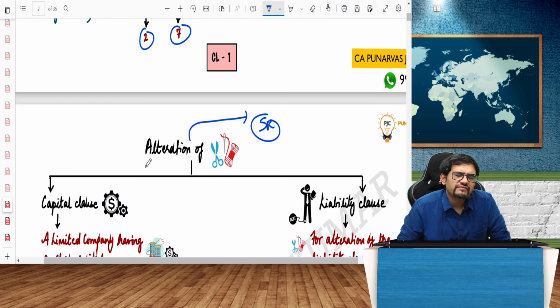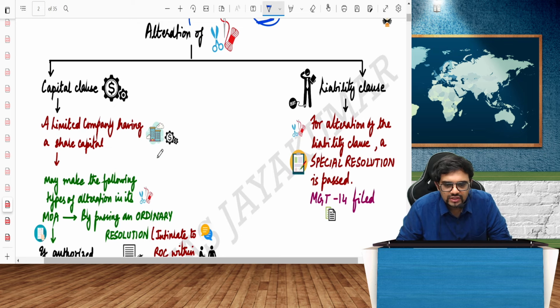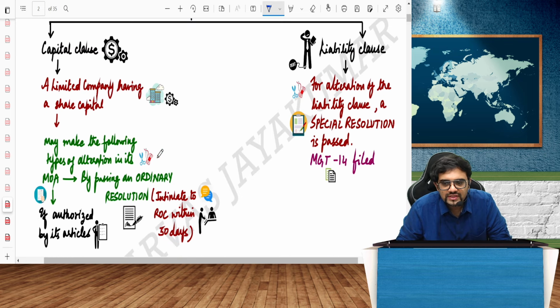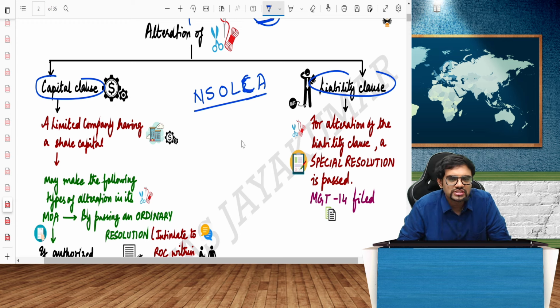So basically, every alteration of MOA always requires what resolution? Special resolution. There are two types of clauses, one is called the capital clause and the other the liability clause. We know that. So basically, you have the name clause, situation clause, objects clause, liability clause, capital clause and association clause.